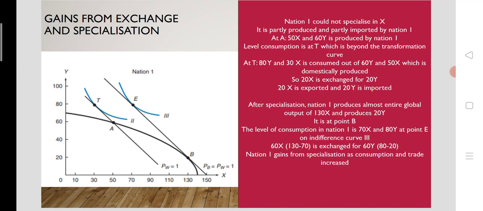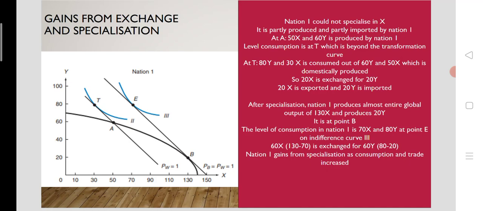First, suppose that nation 1, for some reasons, is not able to specialize in commodity X. So they are not specializing in commodity X. Commodity X is partly produced and partly imported by nation 1. Here we are going to look just at the trade of nation 1, not nation 2. So commodity X is partly produced and partly consumed, partly imported from the rest of the world.